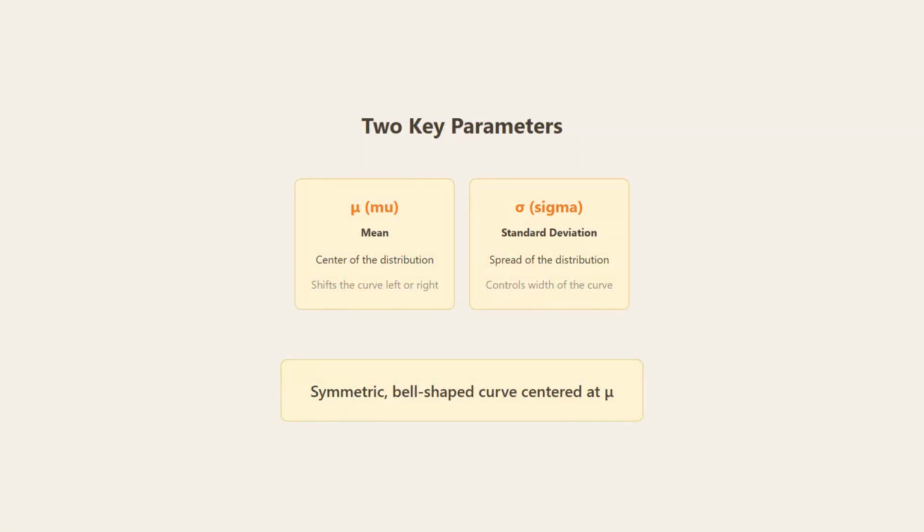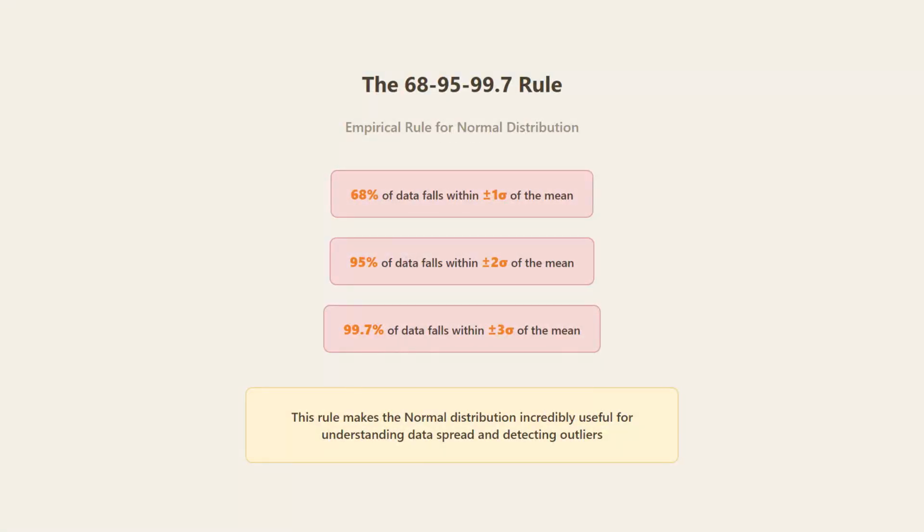Let's understand the 2 key parameters. Mu, the mean, determines where the center of the curve sits, shifting it left or right. Sigma, the standard deviation, controls the width. Larger sigma means more spread out, smaller sigma means more concentrated. Together, they completely define the shape.